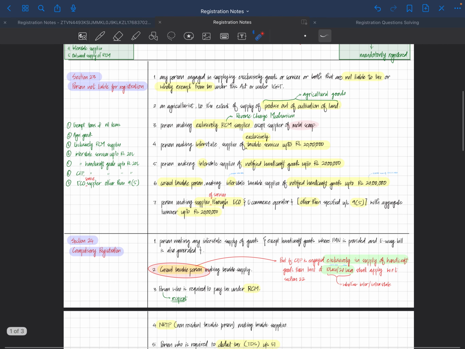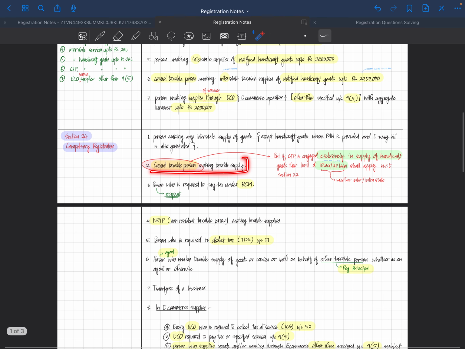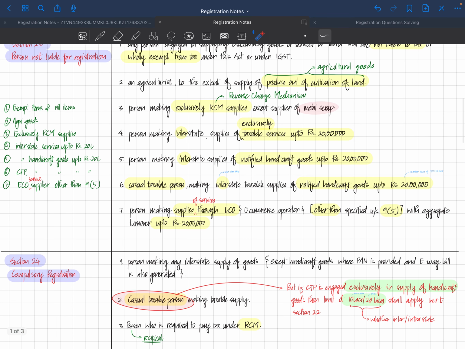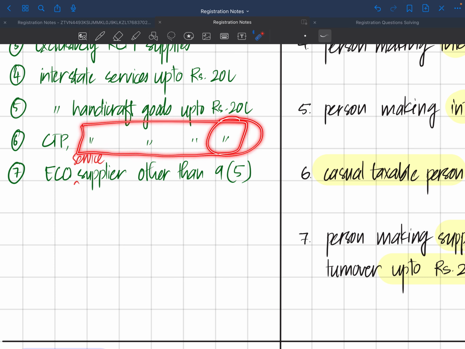In the next section 24, you will realize casual taxable person making taxable supply needs to get compulsorily registered. However, we have this exception to it, which says casual taxable person only and only if they are engaged in handicraft goods, then up to 20 lakhs they need not get registered, be it interstate or intrastate.